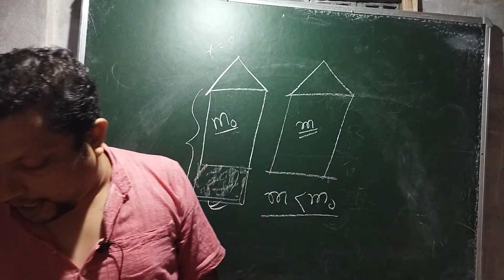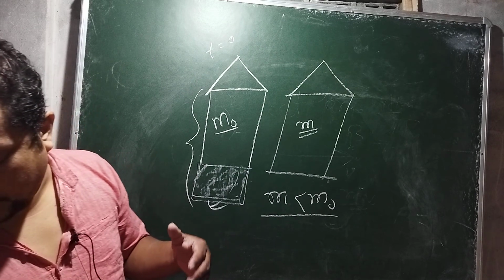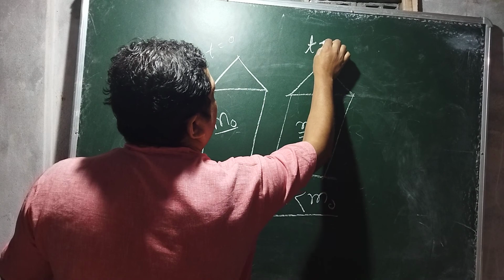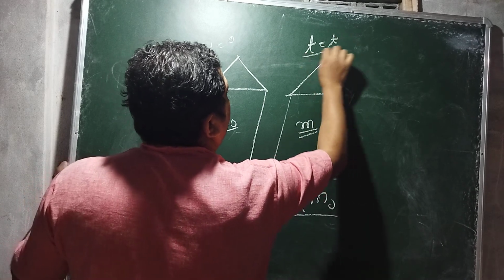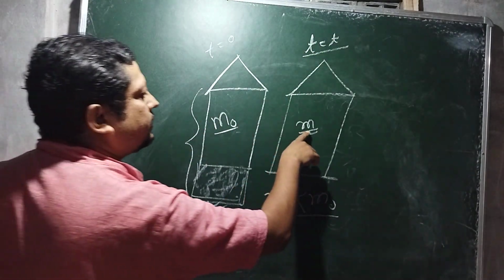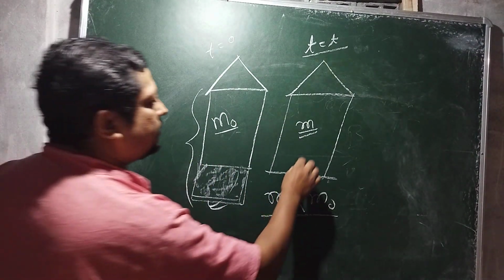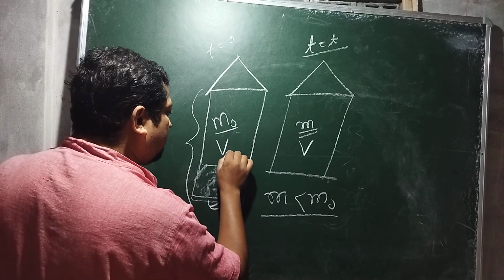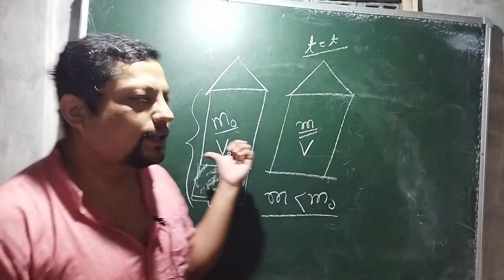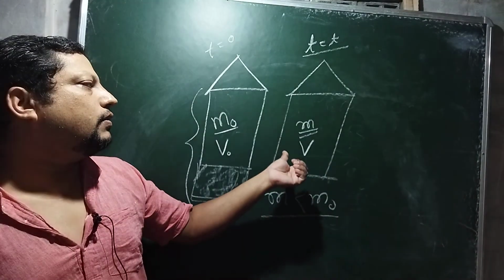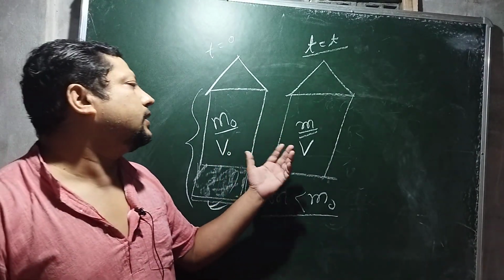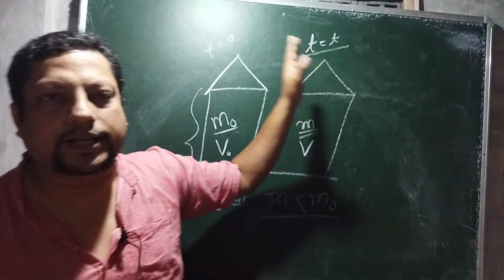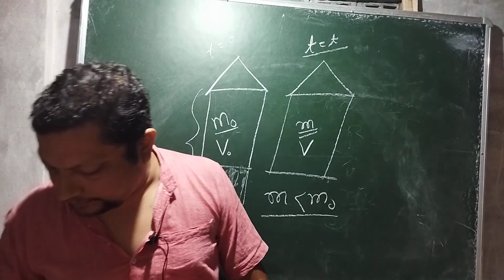Now after time t, the mass changes to m and the velocity changes to v. Initially the velocity was v naught, this was the initial velocity. This is the final velocity, or we can say after a certain time the velocity changes to v when t equals t. So these are the changes that take place.